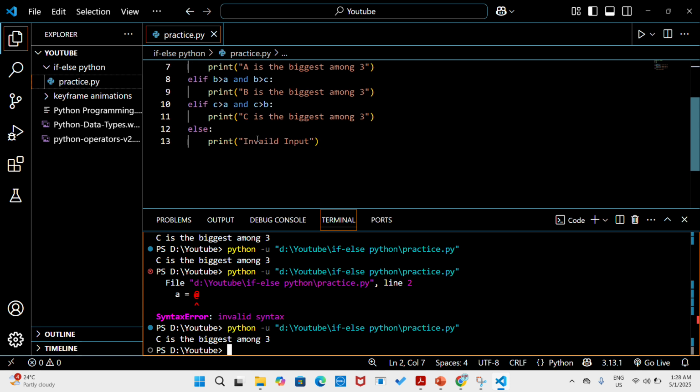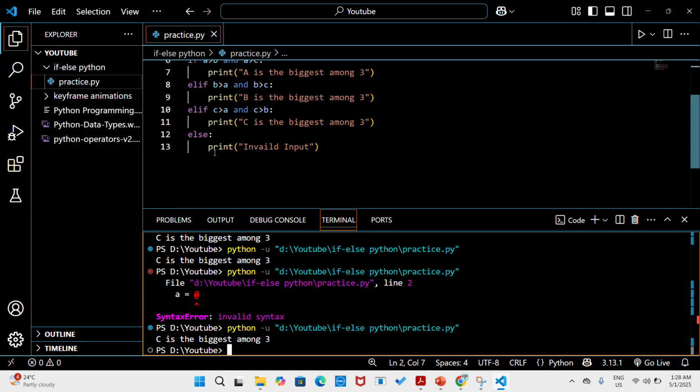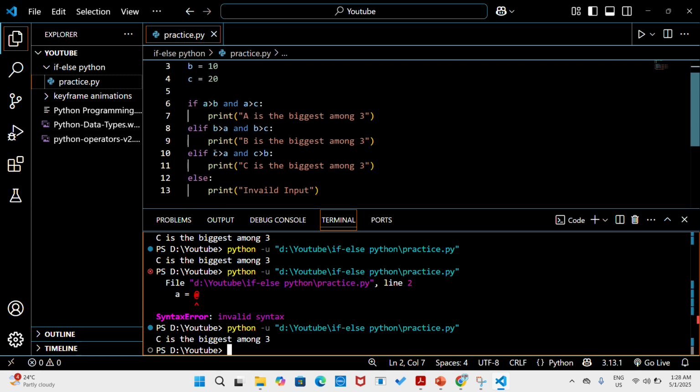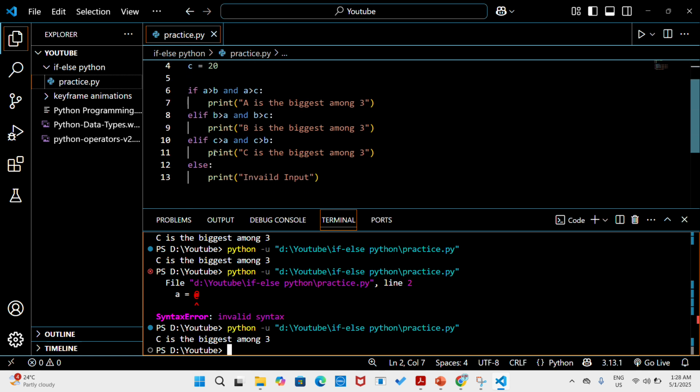So this is a healthy way of doing things, the else block. But in Python, I think it's futile whether you write it or not. I was considering myself a genius after doing this, but now I feel dumb.